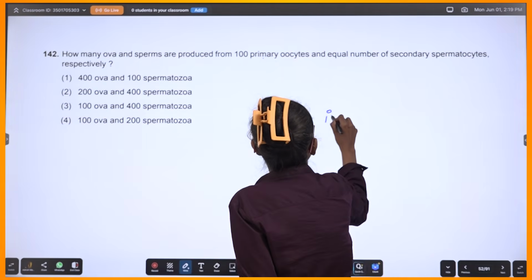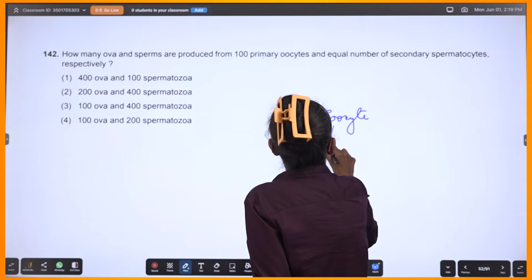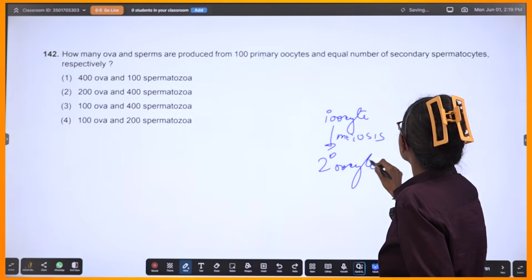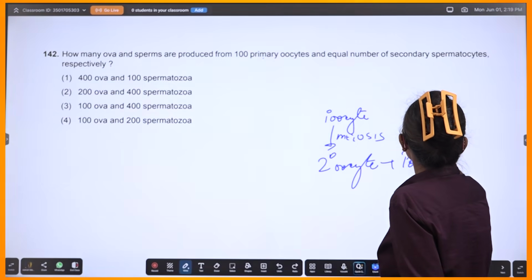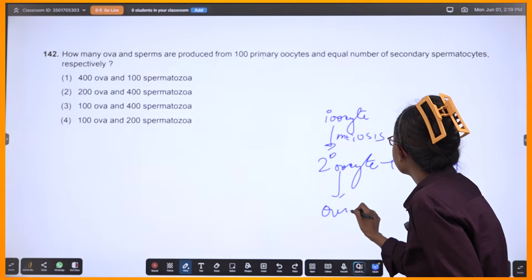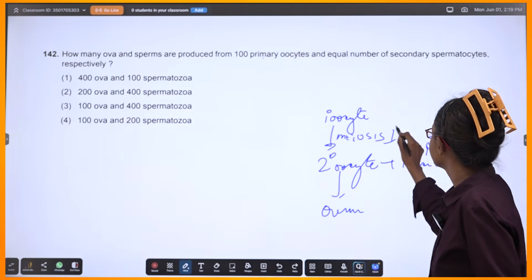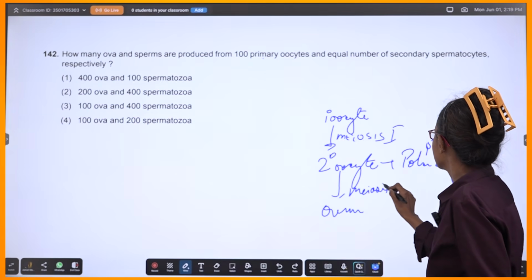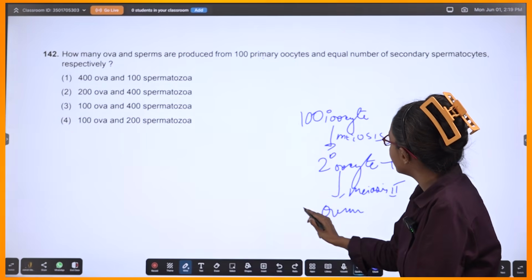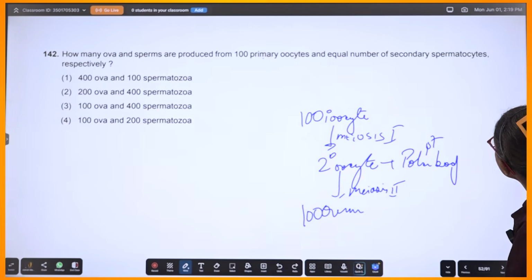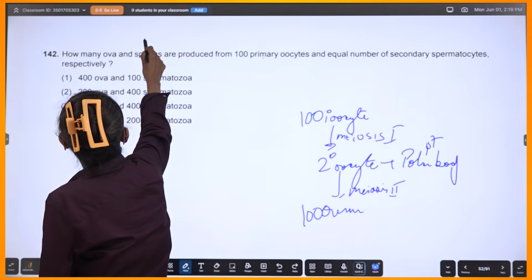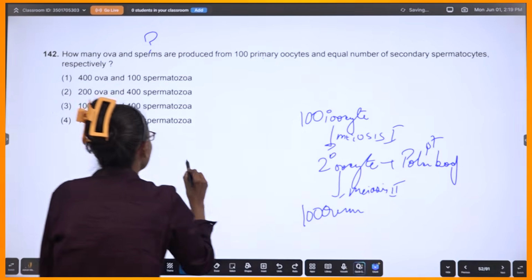Okay. So primary oocyte, meiosis, you will get secondary oocyte and first polar body. Correct. This is easy. And from here you will get ovum, after meiosis 2. And other stuff will degenerate. So if you have 100 primary oocytes, you will have 100 ova. Correct. And they are saying how many sperms will be produced from secondary spermatocyte.